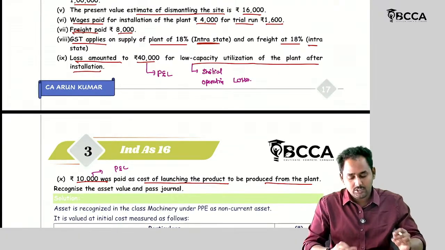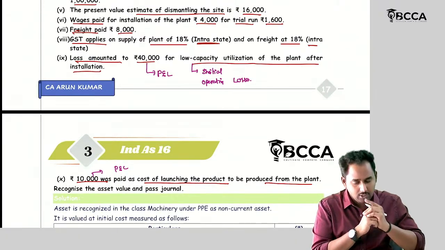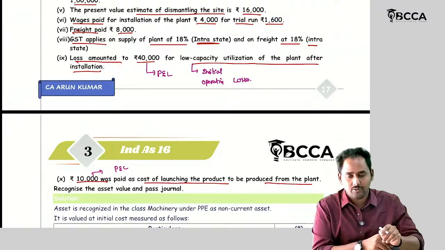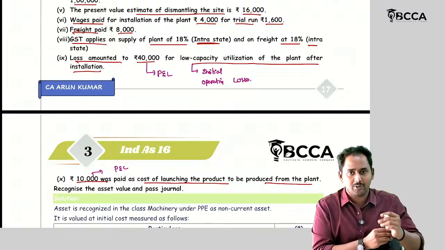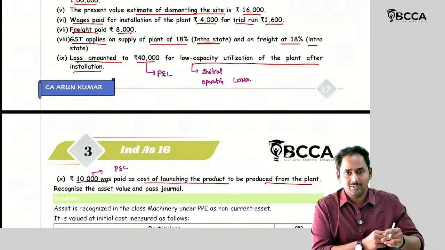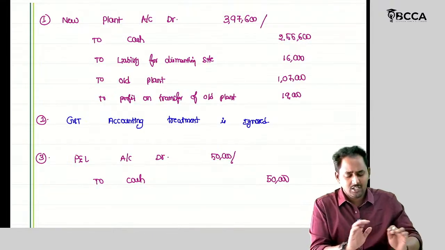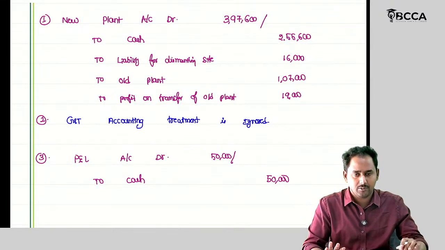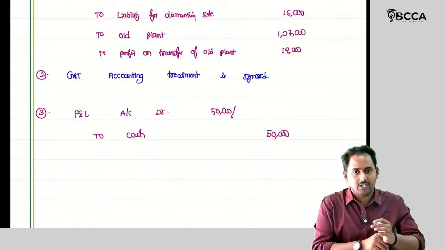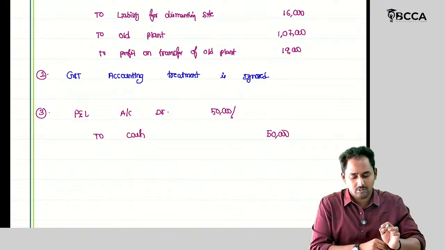Loss account debit to cash account, and expense account for cost of launching the new product debit to cash account. After that, it should be transferred to P&L: P&L account debit to loss account and P&L account debit to these expense accounts. Instead of that, I am providing the net journal entry to save time. If you want, you can elaborate it and provide the journal entries separately.